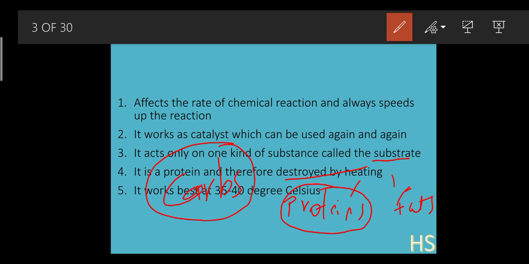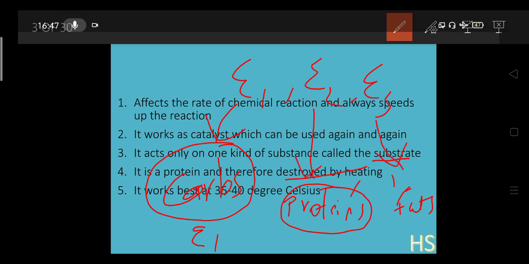Just take an example. Suppose there are 3 enzymes: enzyme 1, enzyme 2 and enzyme 3. These are 3 different types of enzymes. Enzyme 1 will work for carbohydrates, enzyme 2 will work for proteins, and enzyme 3 will work for fats.